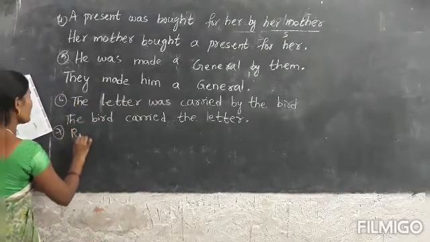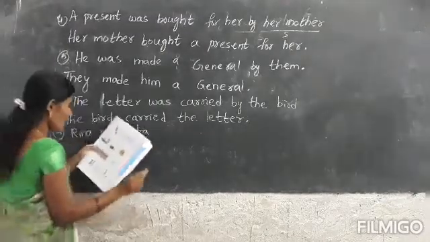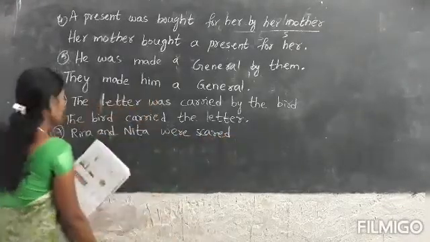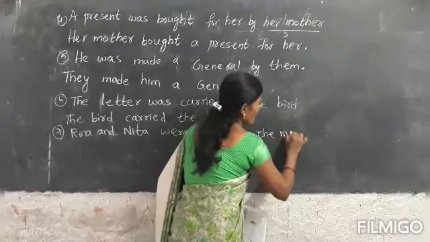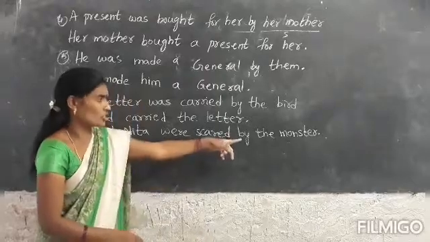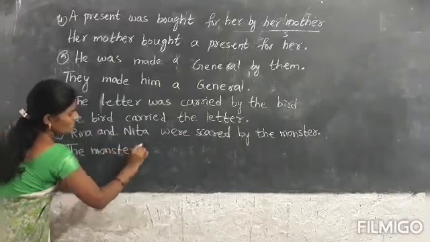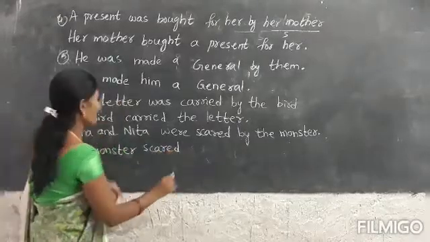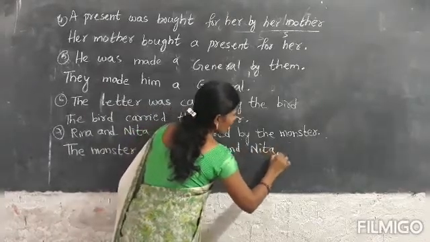Next, Reena and Neeta were scared by the monster. The monster is the subject. This is also the same, simple past. The monster scared Reena and Neeta.